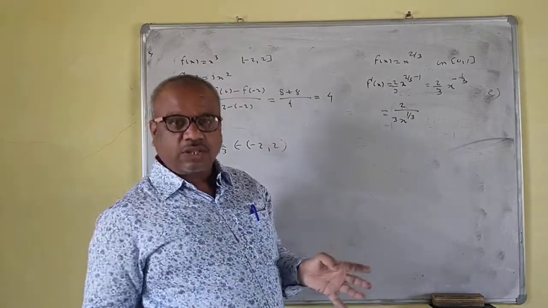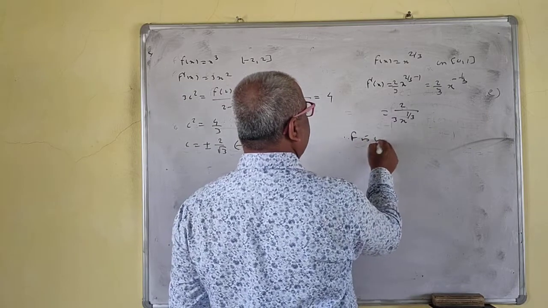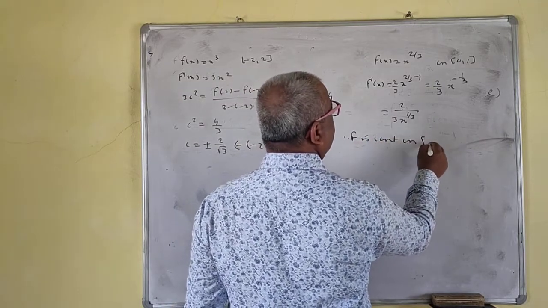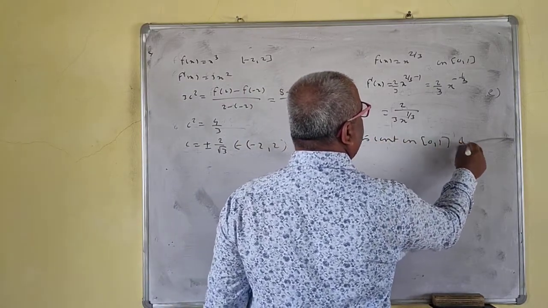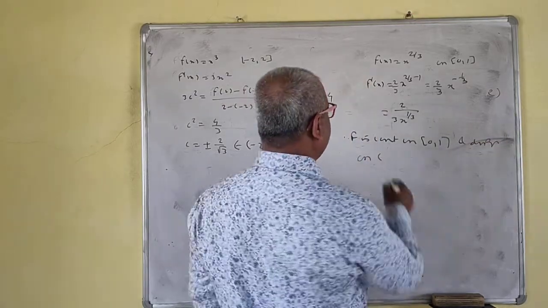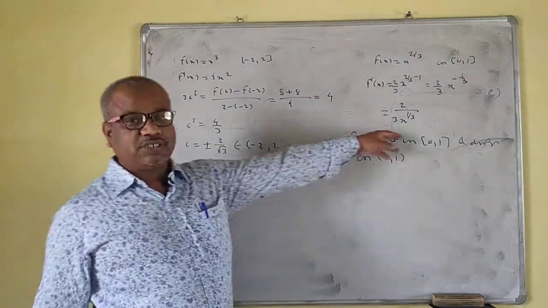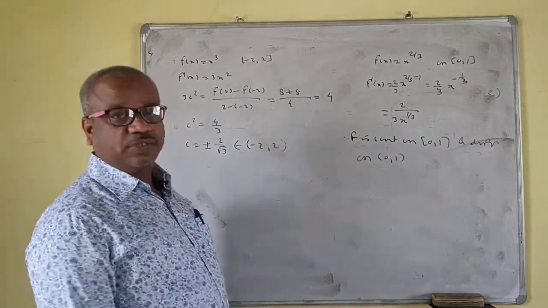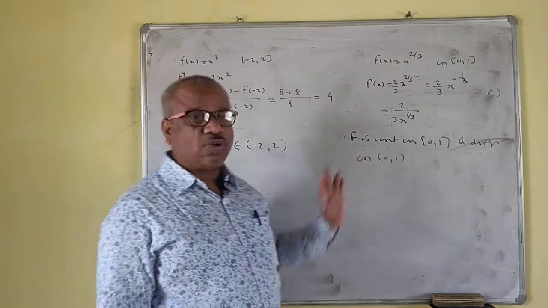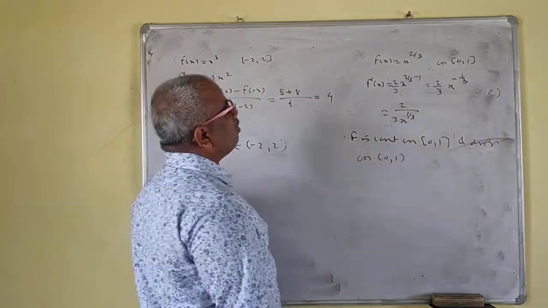That means 0 is not included in the open interval 0, 1. Therefore f is continuous on the closed interval 0, 1 and differentiable on the open interval 0, 1. Note that this is not differentiable at 0, but 0 is not in the open interval 0, 1. So no problem for this one.